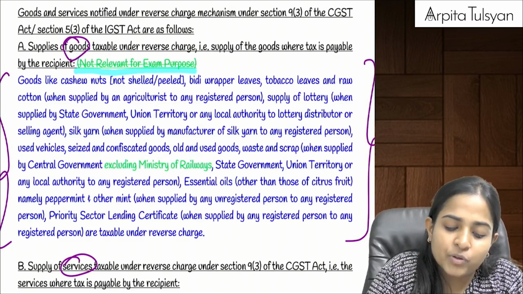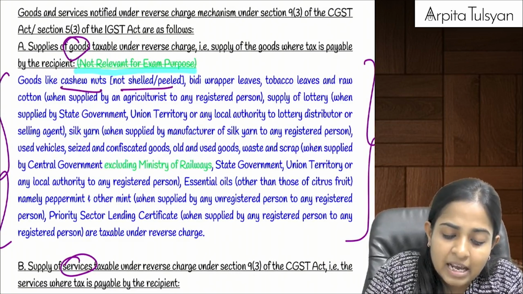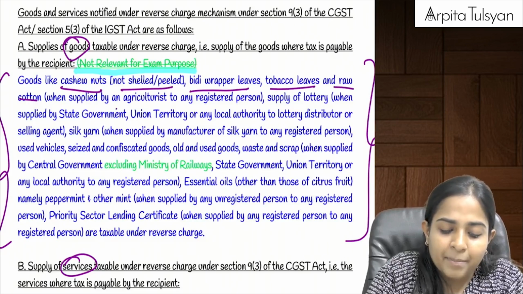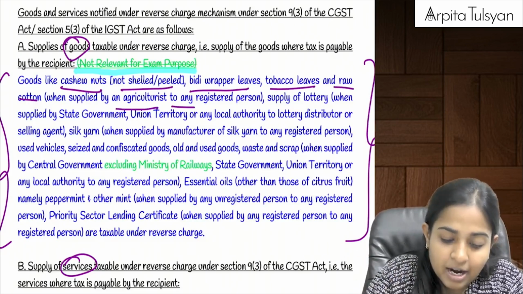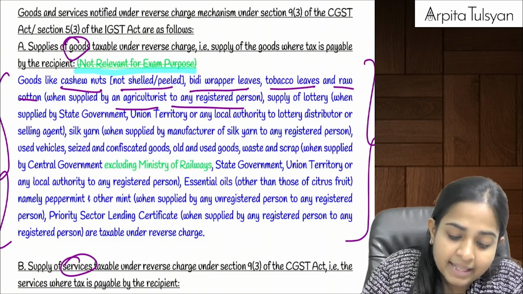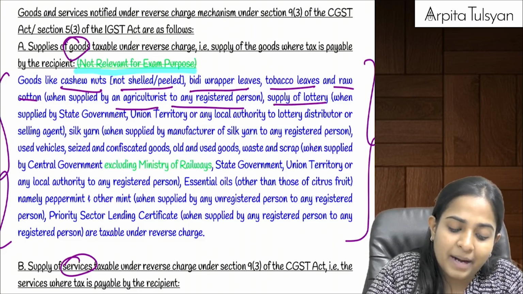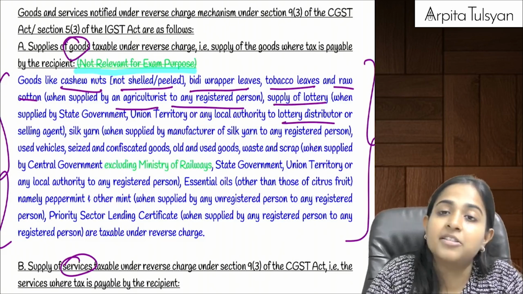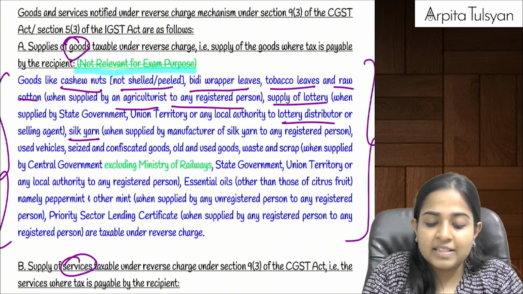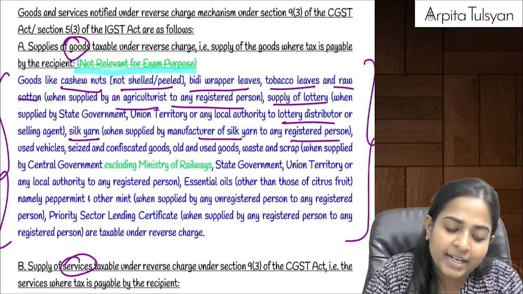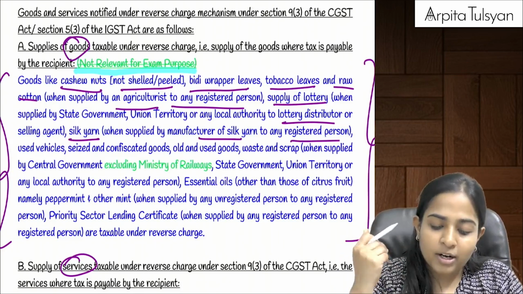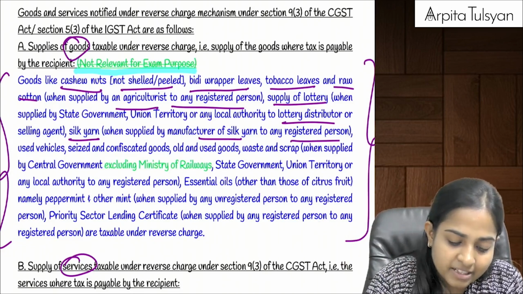Goods like cashew nuts, not shelled or peeled, bidi wrapper leaves, tobacco leaves and raw cotton when supplied by agriculturist, farmer, to any registered person. So the farmer is not liable to pay tax on it. Then supply of lottery when supplied by government to the lottery distributor; government is not responsible to pay the tax. Silk yarn when supplied by manufacturer of silk yarn to any registered person. At that time, the manufacturer of silk yarn is not required to pay the tax. It will be paid by that registered person.